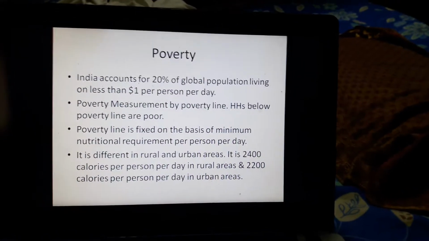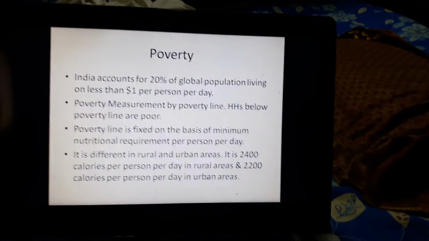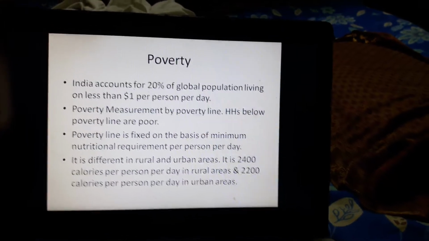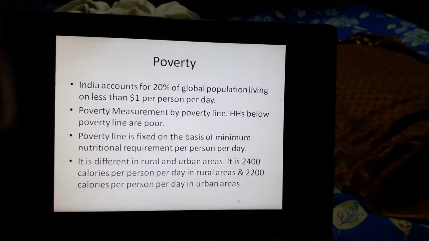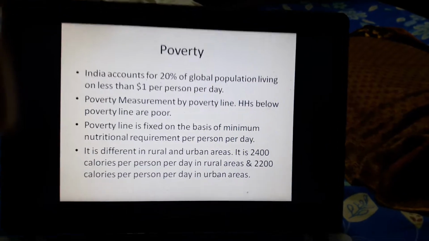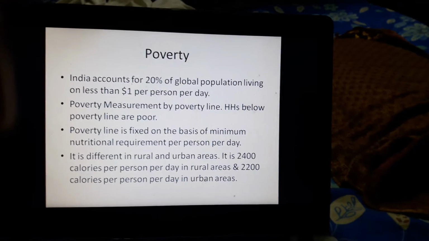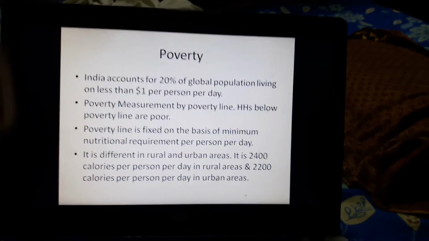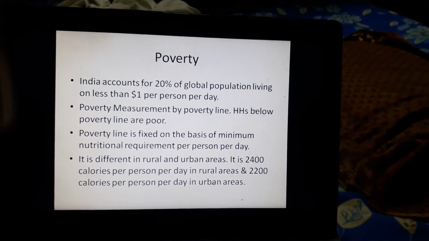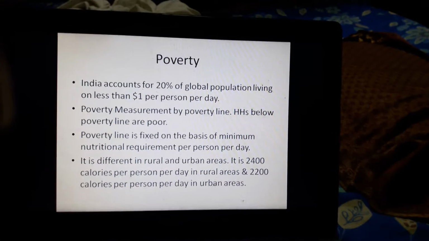Now the poverty line estimate is based on the minimum calorie requirement or minimum nutritional requirement per person per day. This minimum nutritional requirement is decided by the Planning Commission, and it gives different minimum requirements for rural and urban areas.